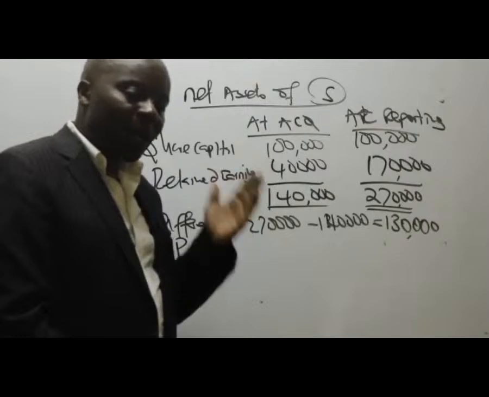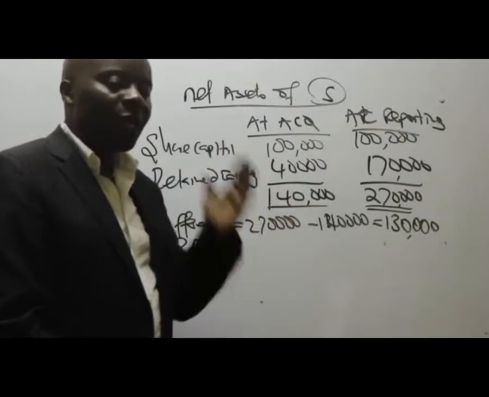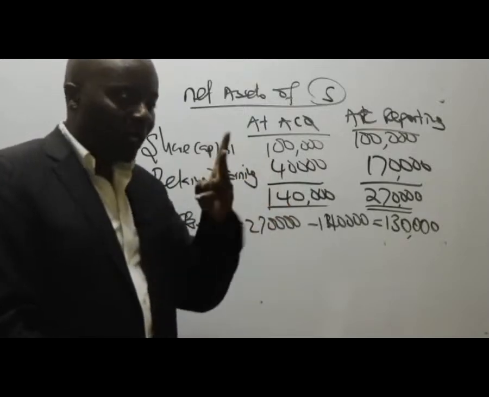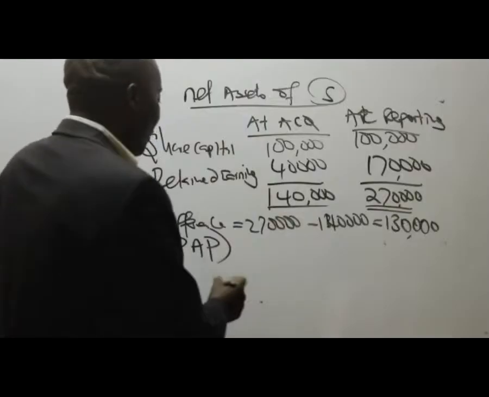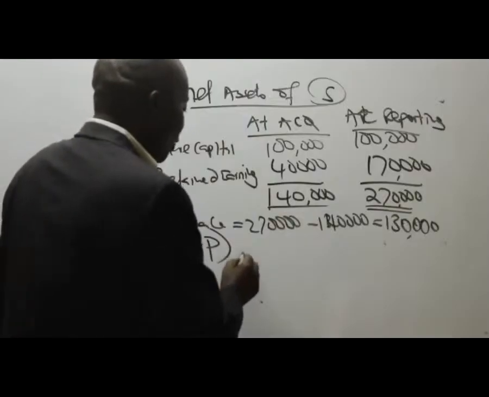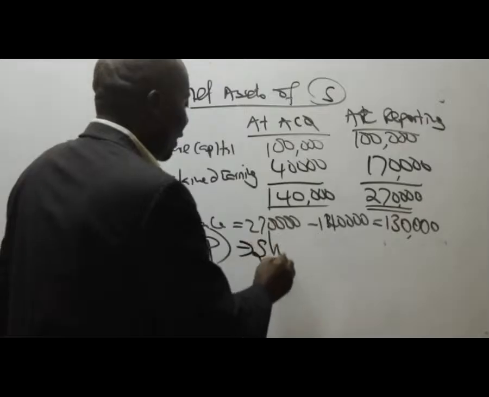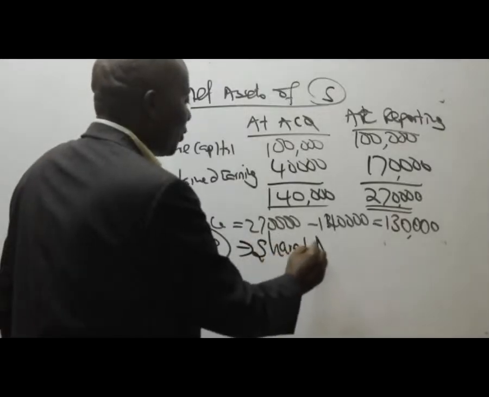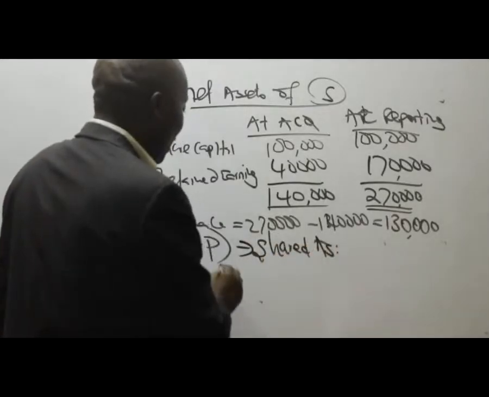So remember that PAP is normally shared out right away to the two owners. Go ahead and share PAP to the two owners, shared as follows. We have here the parent.